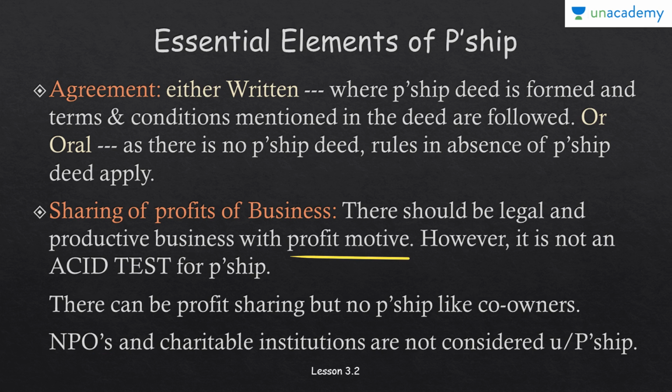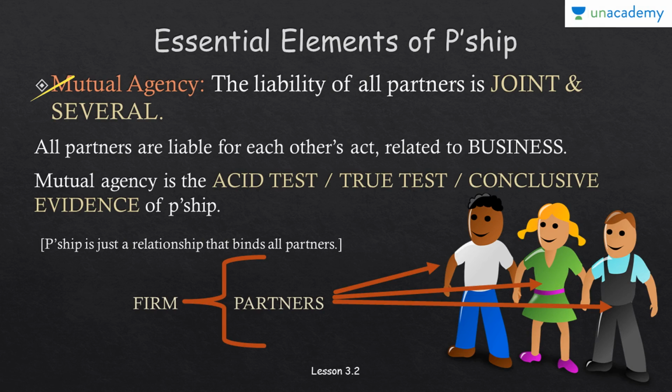Now next, we have mutual agency. It means that the liability of all the partners is joint and several. It means that all partners are liable for each other's acts related to the business of the partnership. If one partner performs a certain act, the others will become liable, and they have their obligation towards that act that has been performed by that partner.